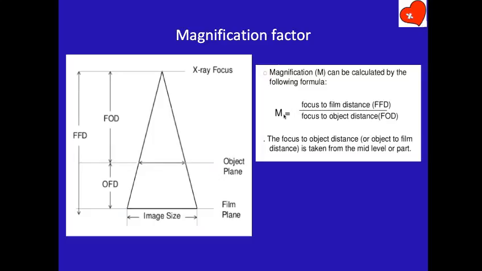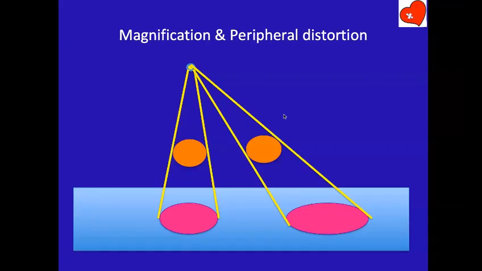Now, in addition, there is another type of distortion. For example, when you do a coronary angio or a ventricular angio, you have some structures in the center of the field and some in the periphery. This is a coronary artery in the center of the field, and this is a branch of the coronary artery in the periphery, but they are both the same size, in the same patient.